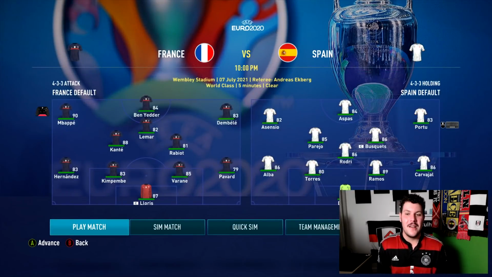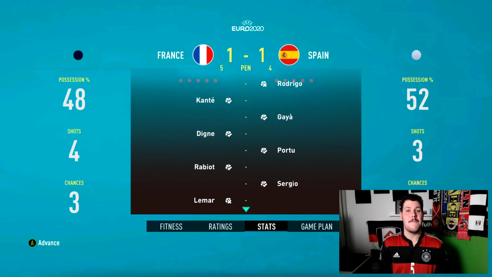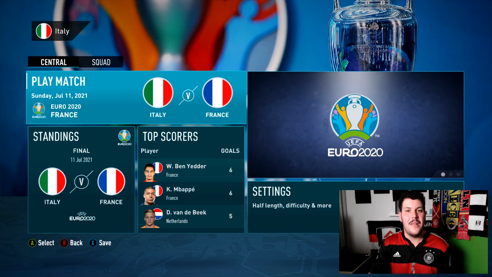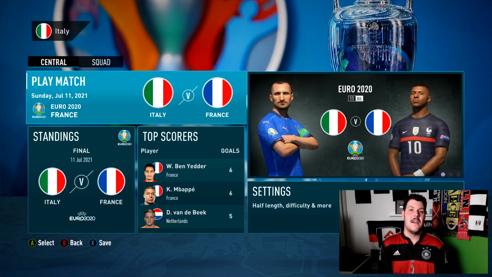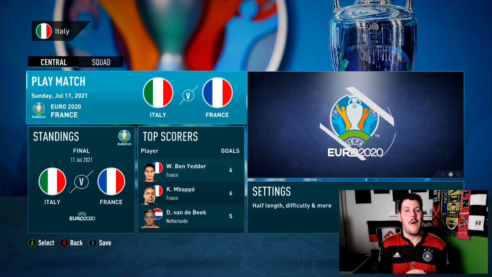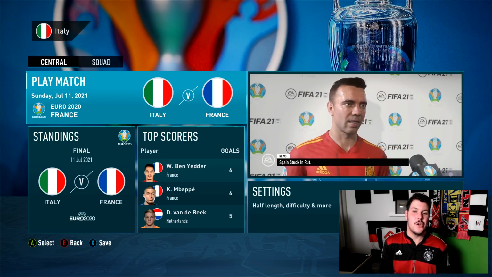We jump into the semi-final, second semi-final at Wembley Stadium of Euro 2020 between France and Spain. The team joining Italy in the final will be France. It's another penalty shootout. This has been absolutely mental, but France are playing Italy in the Euro 2020 final. There is zero possibility of this happening in real life as France have been eliminated, but now we're about to see which nation is going to be most successful after losing all of their goal scorers in Euro 2020.